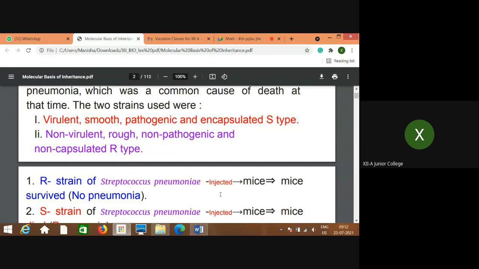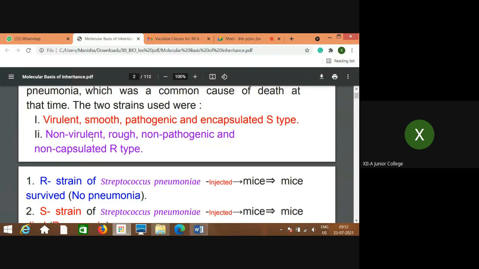Whereas the other strain is considered non-virulent, that is the rough strain, which is non-pathogenic and non-capsulated. That means that strain was not covered by a capsule, so it was rough, not smooth, and so it was not virulent, not causing any disease.